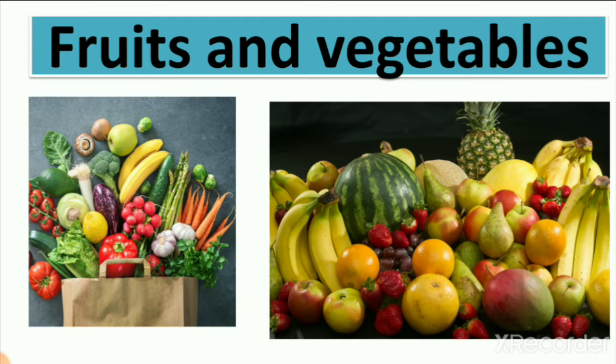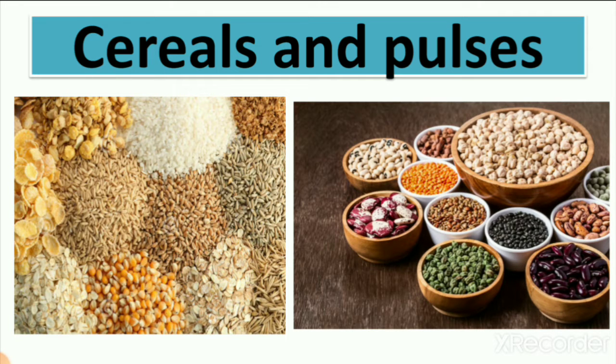Fruits and vegetables. Then we learn in this lesson about cereals and pulses. Cereals and pulses we use in our food every day. Like wheat, we use wheat flour for making roti or chapatis or breads. Rice we eat every day, two times in a meal, right? So these are also very important food for our body. We use vegetables every day, and we use cereals and pulses every day.